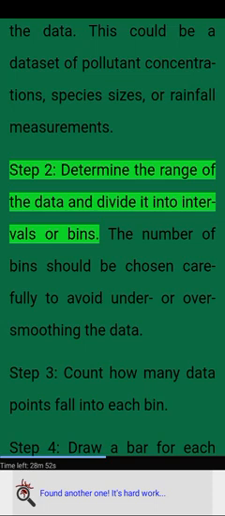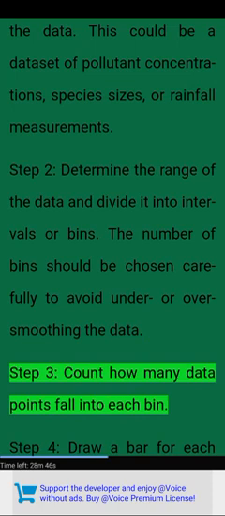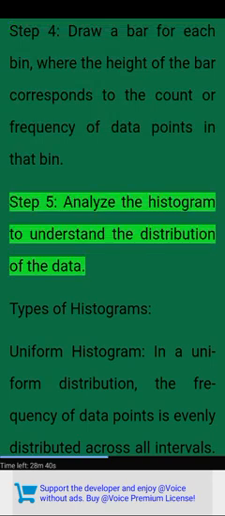Step 2. Determine the range of the data and divide it into intervals or bins. The number of bins should be chosen carefully to avoid under or over smoothing the data. Step 3. Count how many data points fall into each bin. Step 4. Draw a bar for each bin, where the height of the bar corresponds to the count or frequency of data points in that bin. Step 5. Analyze the histogram to understand the distribution of the data.